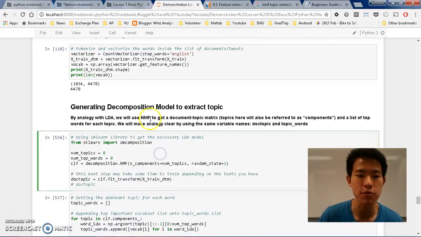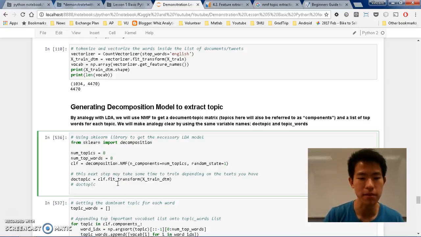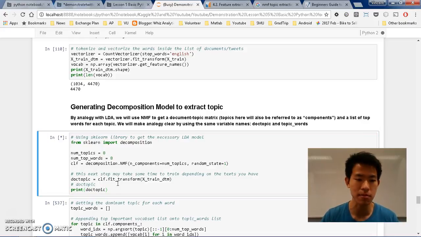Then moving on, I'm going to use decomposition. It's out of the sklearn library. If you don't have it, just pip install sklearn, then it will auto upload for you. So basically, decomposition uses NMF in order to identify 8 different groups, because I identify topics here as 8, and then words is basically for one word how many topics, for one topic how many words. I'm going to show it to you. For example, I create this dog topic. So let's print dog topic here. What is it about?